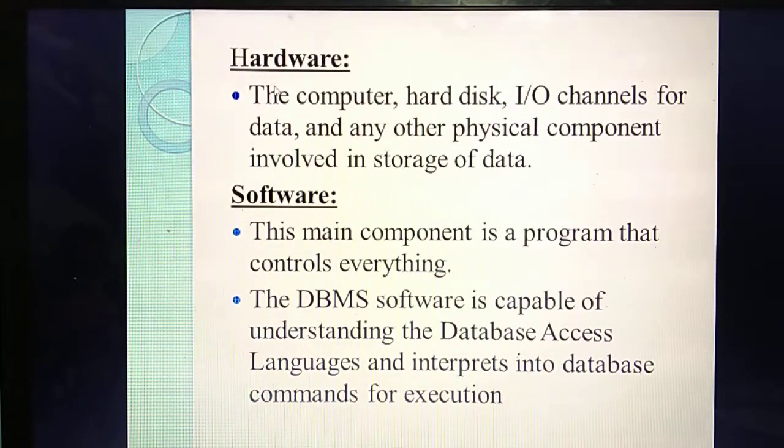So that's the hardware. Understand what I mean by hardware? What are the physical components you have seen with your eyes? That means visible, monitor, etc. A lot of hardware devices are there. Some examples are given: hard disk, I/O channels, or anything you can write. Understand? That's the hardware. Next thing, software.